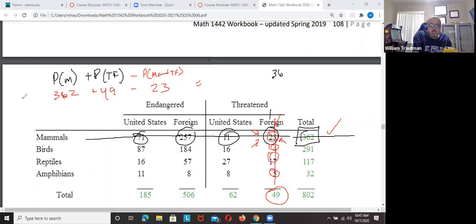I get a total of 388 out of the 802, out of the overall total.